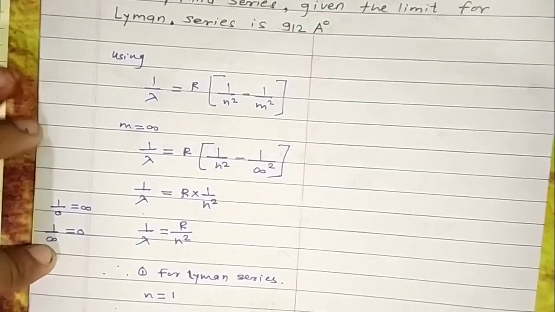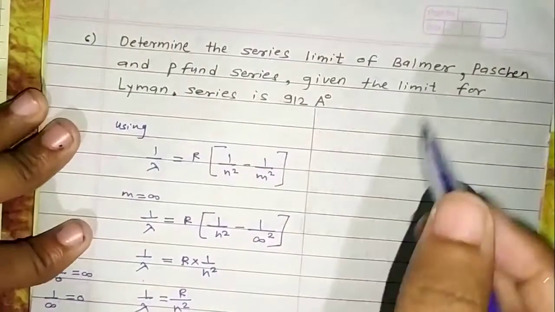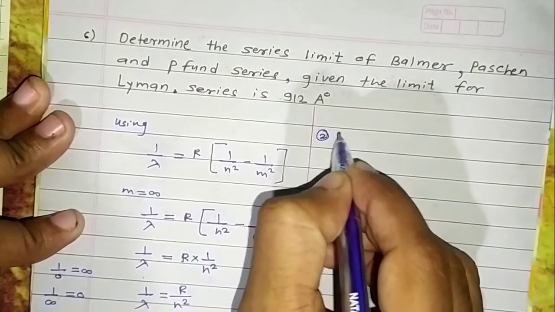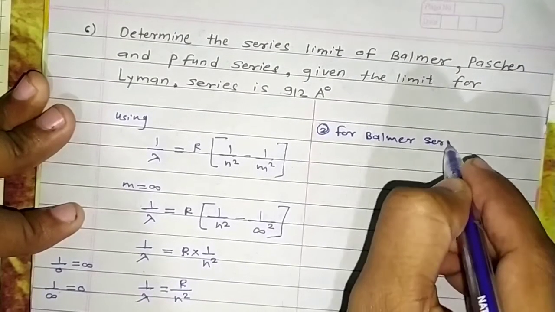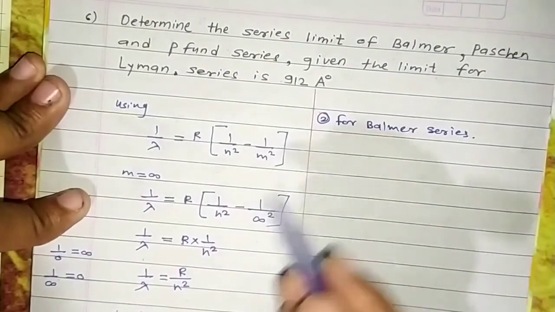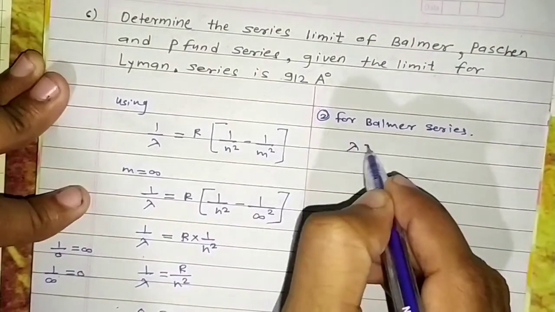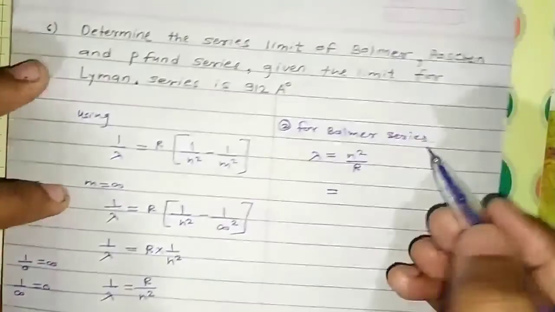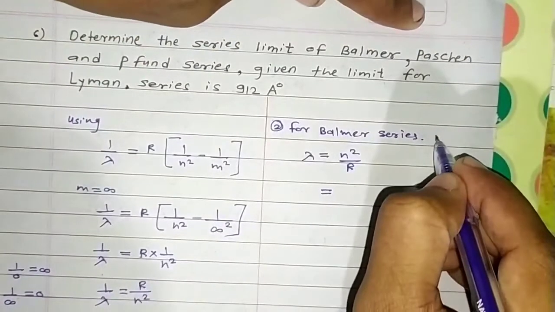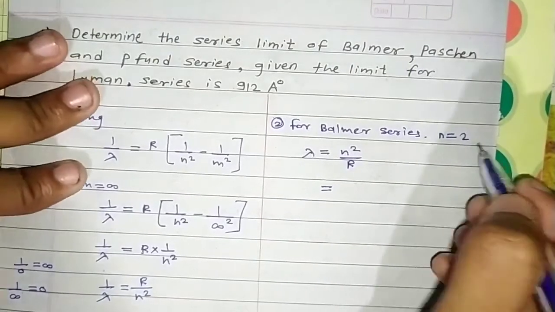Just put this value in for the other series limits. Now for the Balmer series, use this simple relation: lambda is equal to n square upon R. For Balmer, n is 2, the orbital value is 2.